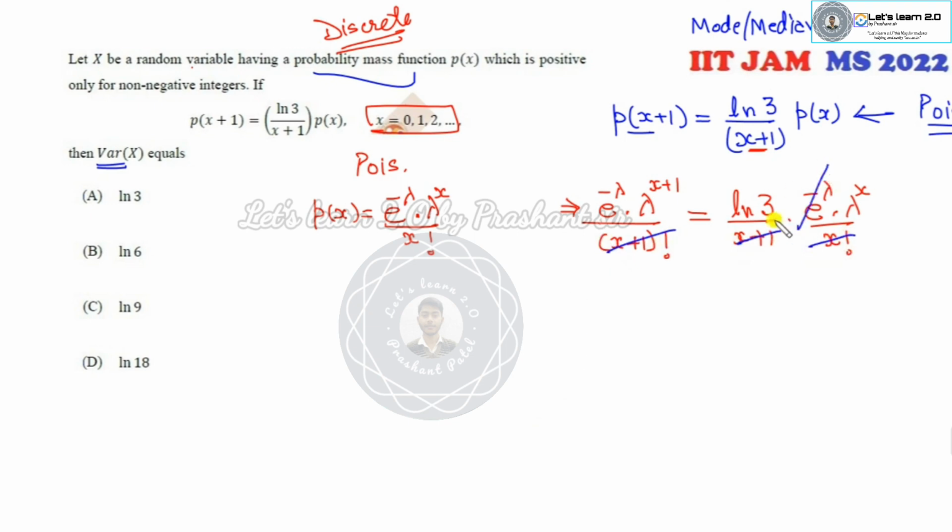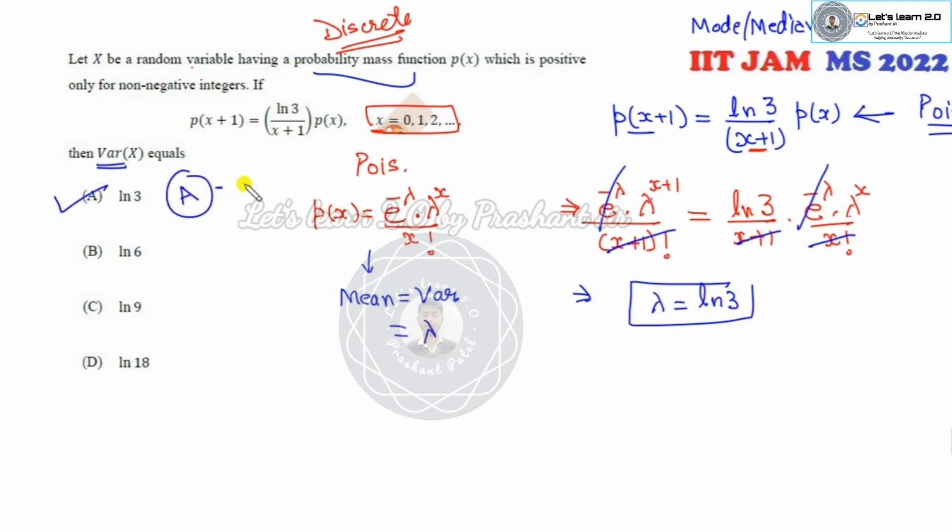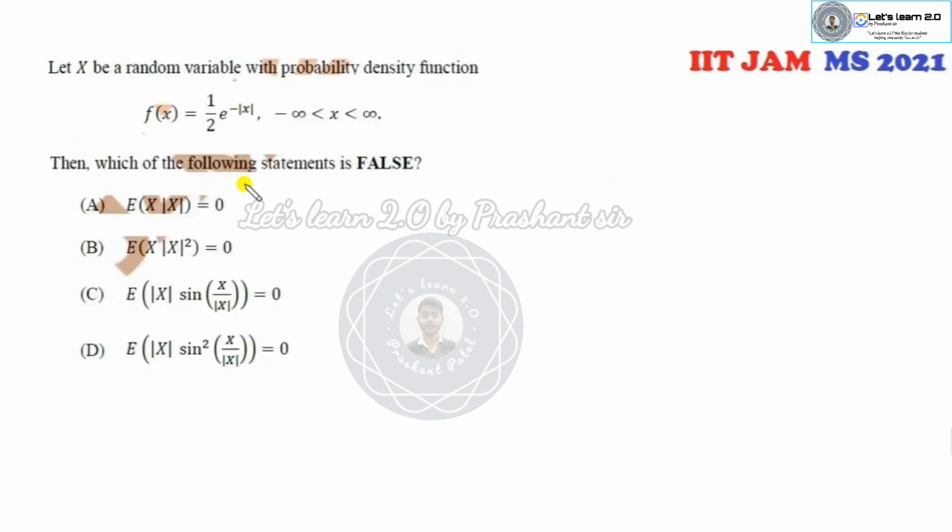Now clearly, x plus 1 and x plus 1 cancel. E raised to power minus lambda will be cancelled. Lambda raised to power x will be cancelled. So lambda is what remains. Once you consider the Poisson distribution, what is the mean and the variance? Both are the same, and both are equal to lambda. So the right answer is A.